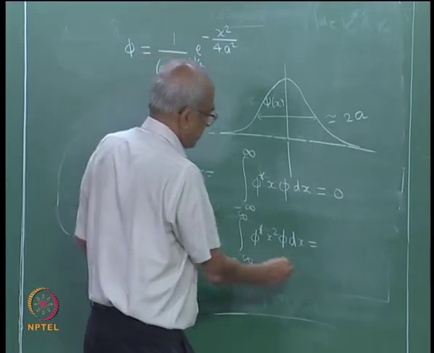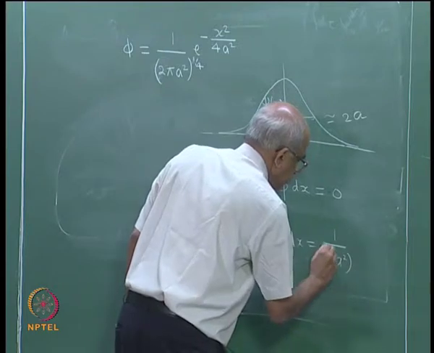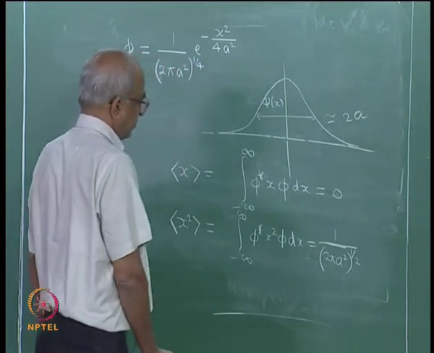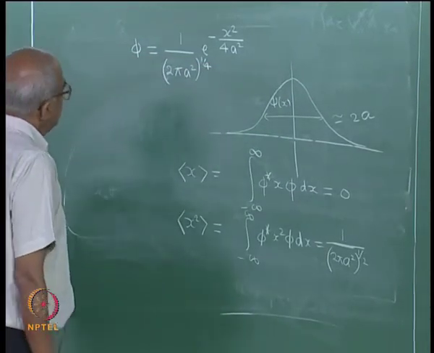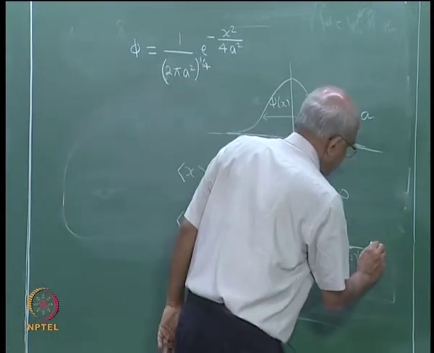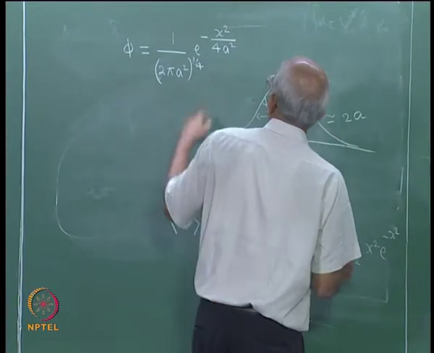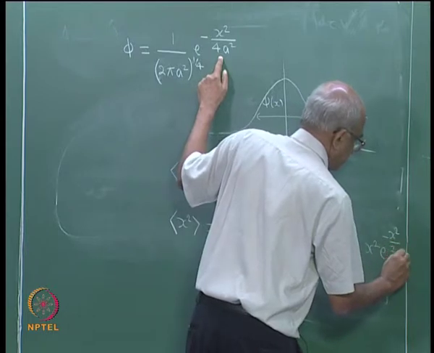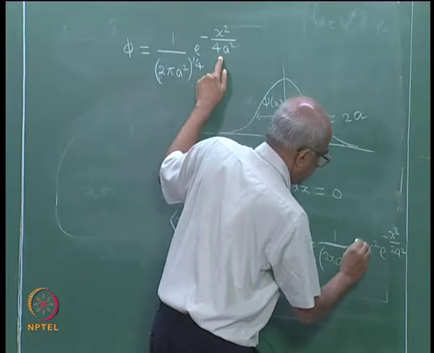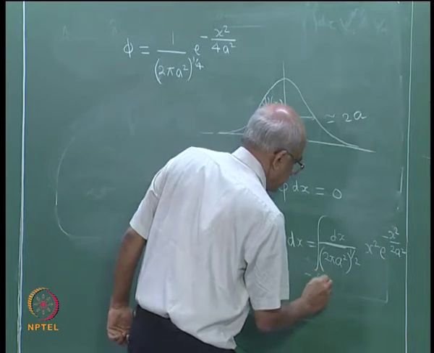Let us just substitute for phi. 1 by 2 pi a square to the power of 1 by 2, right, that is coming from phi star phi. Then I will have x square e to the power of minus x square divided by 2 a square, and well, I do not have space. So, maybe I will put a dx here and integrate from minus infinity to plus infinity.